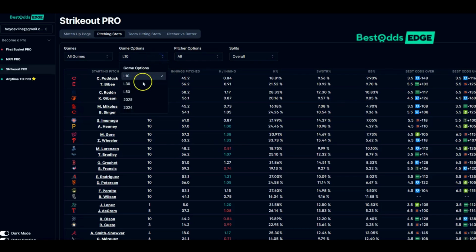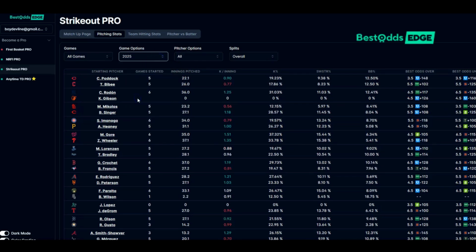I kind of like to use 2025 information, but certainly once we get into the season a little bit further, I might use the last 10. But again, this tool is just amazing. There's a trial basis. Check it out. It's something you're going to be able to use on a daily basis. I'd hit it first thing in the morning, cup of coffee, and run over the stats, the data here to check out the matchups and look for opportunities that I can apply towards the betting markets.